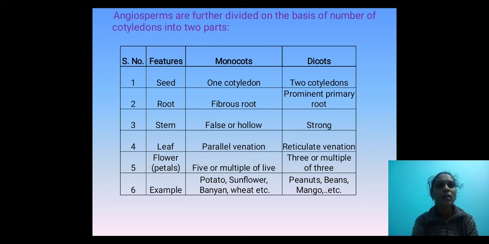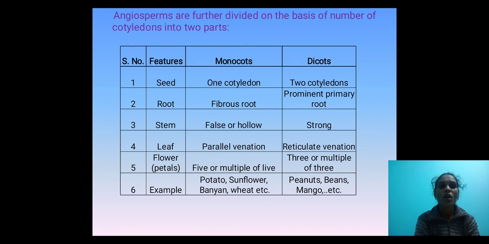In monocot seeds there is only one cotyledon. In dicots, two cotyledons are there. In monocots, roots are fibrous. In dicots, the primary root is prominent. Monocot stems are hollow, not woody. In the dicots, stems are strong. In monocots, leaves have parallel venation. In dicots, leaves have reticulate venation.